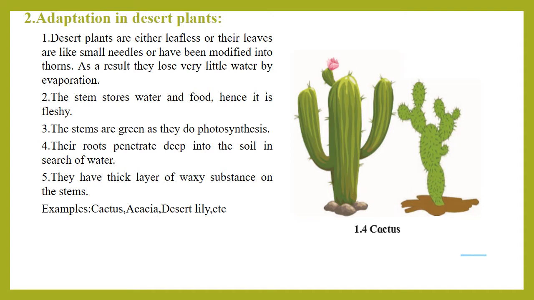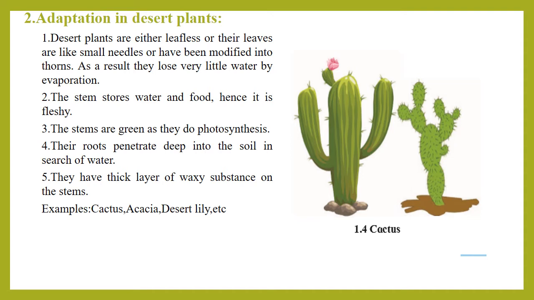The second point is the stem stores water and food, hence it is fleshy. This is also one type of modification they have done. Where do they store water? Normally in our area, in Maharashtra, the water and food is stored in the leaves. But these desert plants store their food and water in the stems. So due to that, they are seen fleshy.